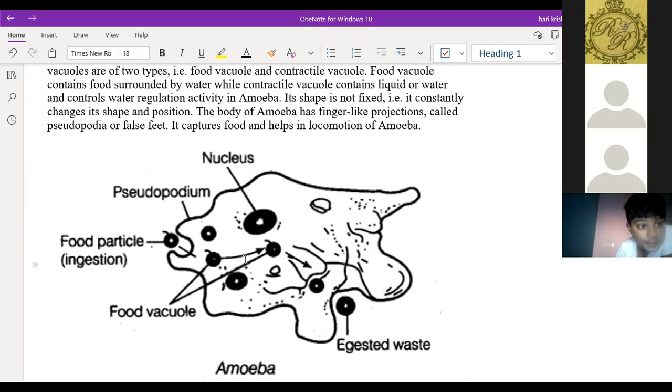Now, after the food is absorbed from the food vacuole, the remaining waste will be there, right? The remaining waste also comes to the outer layer of the amoeba and exits in this way. See here, the food particles enter from this direction, and the food vacuoles are created here. In the end, the unwanted particles come to the outer membrane of the amoeba and are expelled. So this is the complete digestion that takes place in the amoeba, the single-celled microorganism.